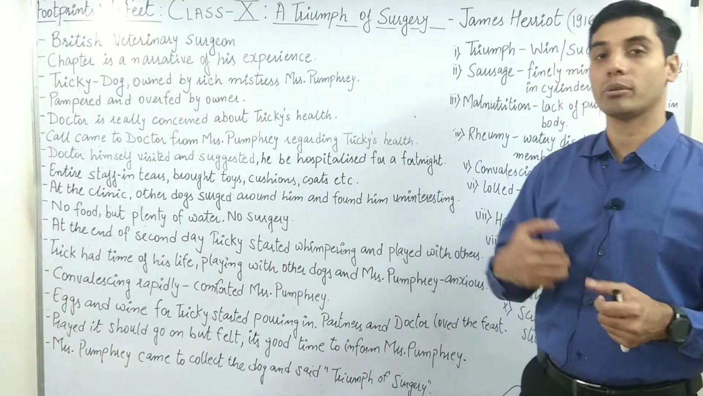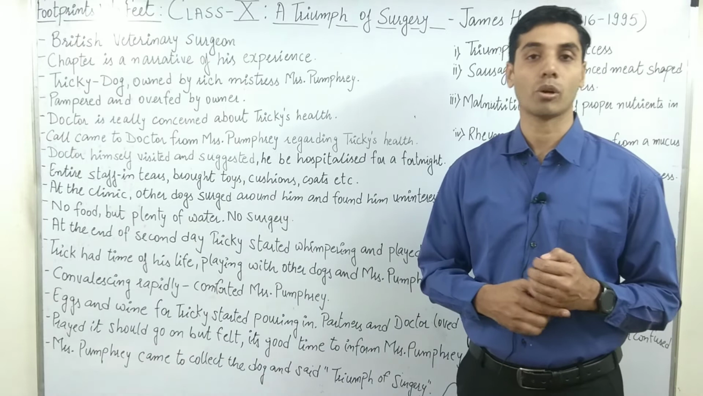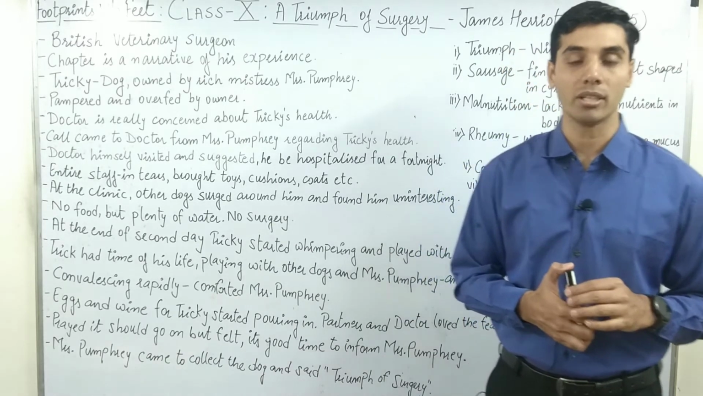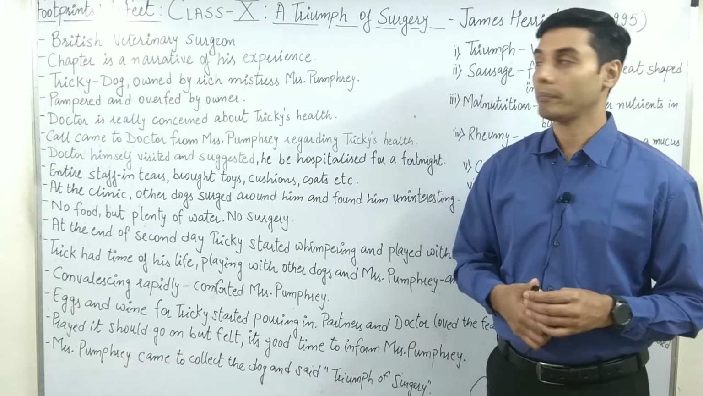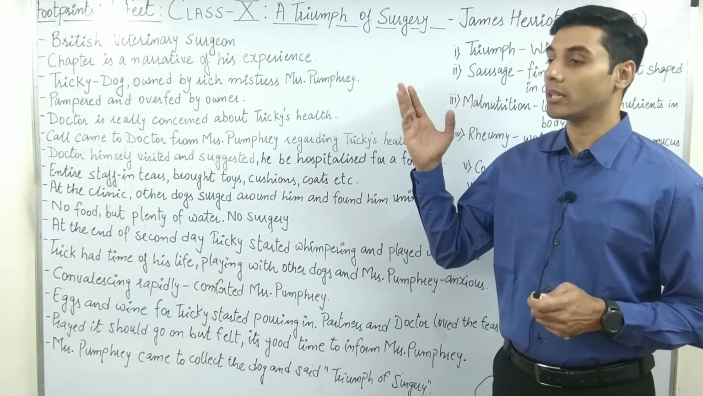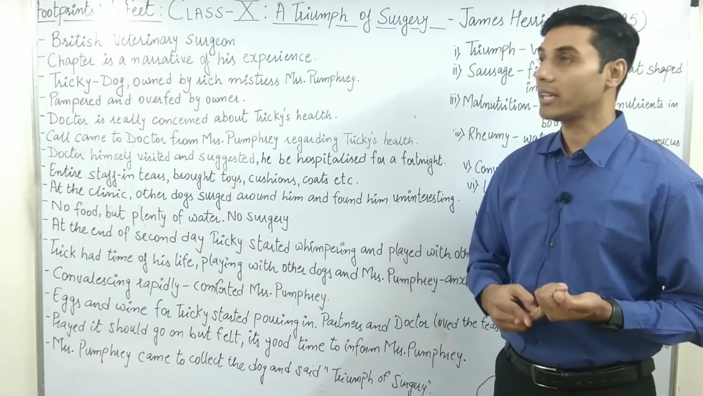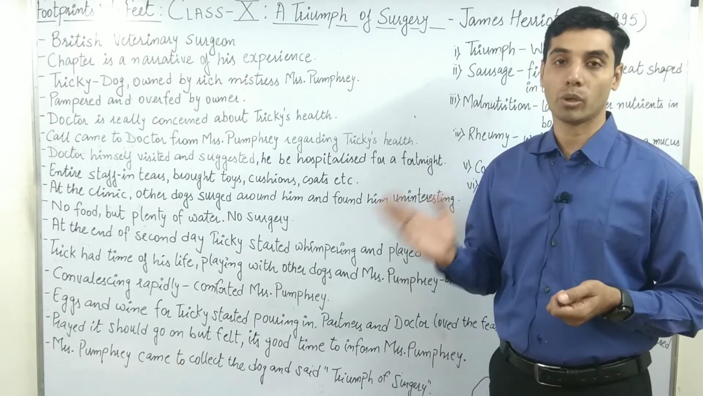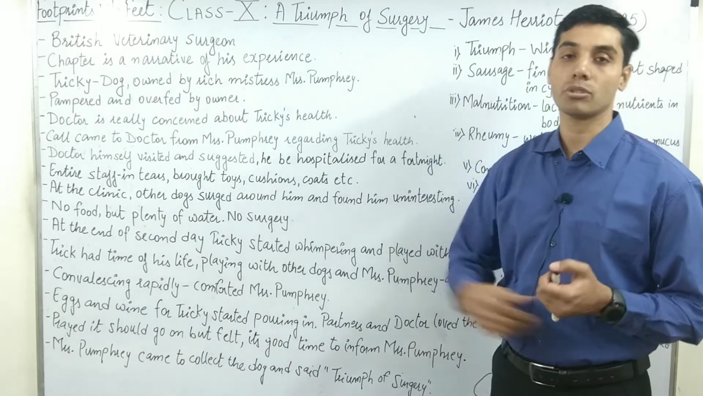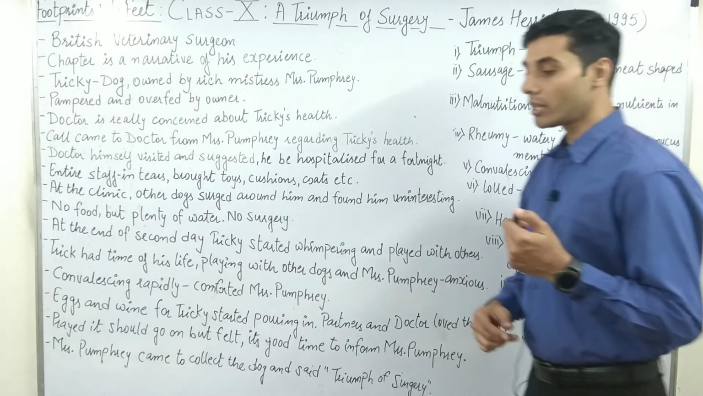Of course, then there are the maids, and there are servants, and there are certain partners of the doctors, but their names have not been mentioned. So we will also, of course, not mention the names of those people. So the first character is Tricky, who is a dog. Second is Mrs. Pumphrey, the owner, and the third is the doctor, that is the author of the story, James Herriot.